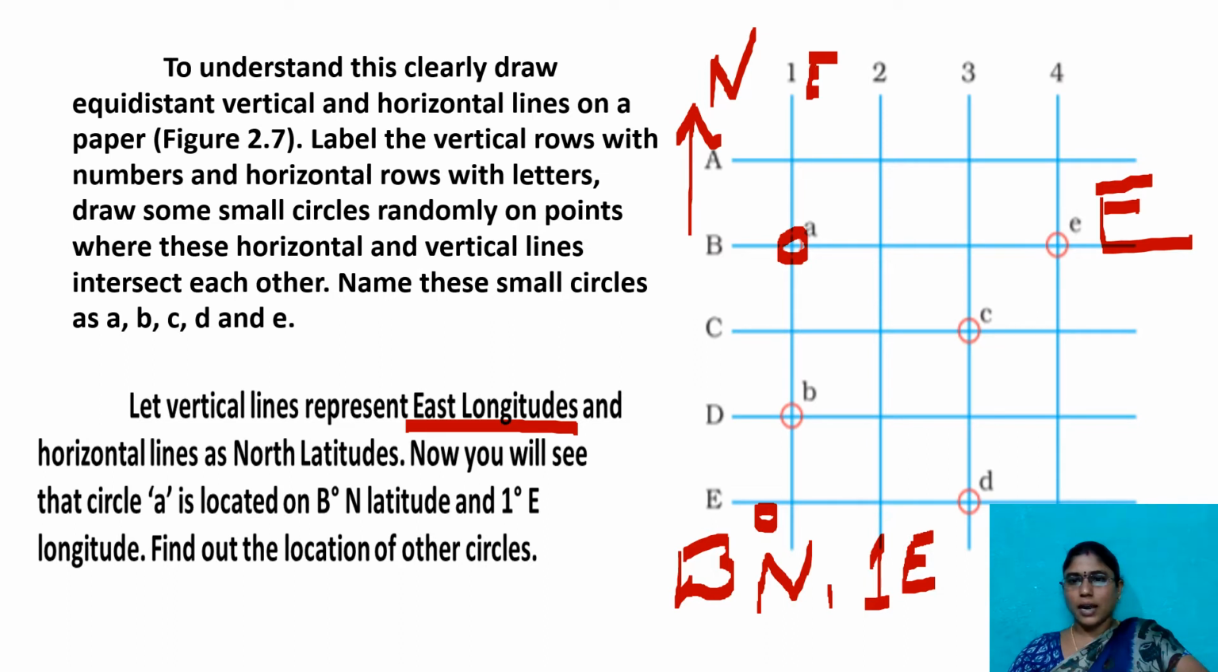North direction and eastern longitude. 1 is the eastern longitude here. And what is the latitude here? B. B degrees latitude. So the location of the place A here is B degrees north and 1 degree east. In the same way, find out the remaining 4 here.